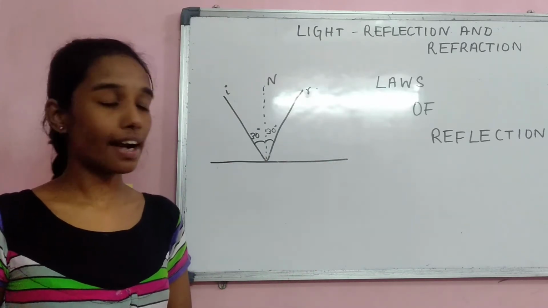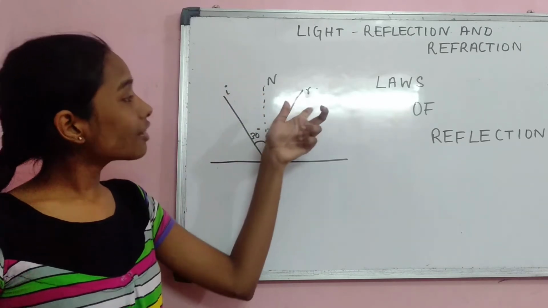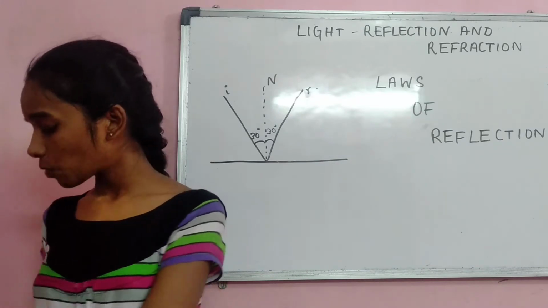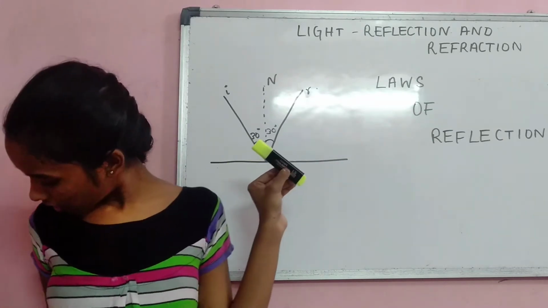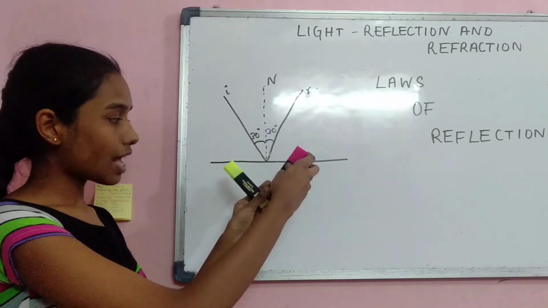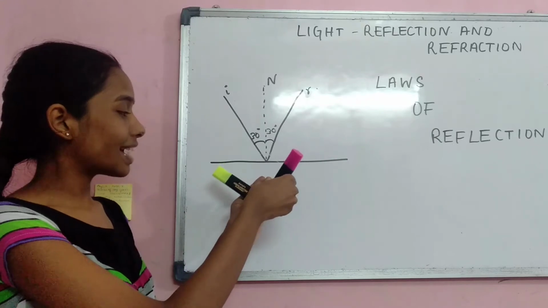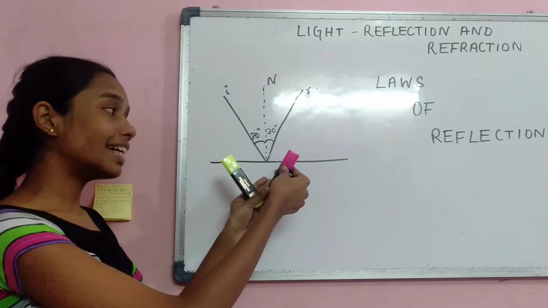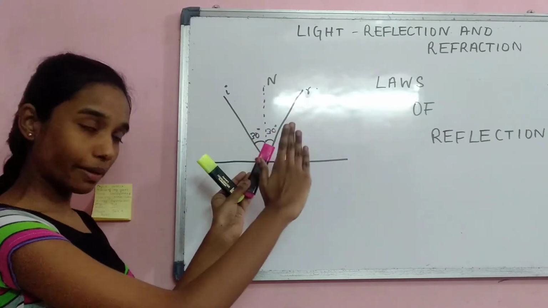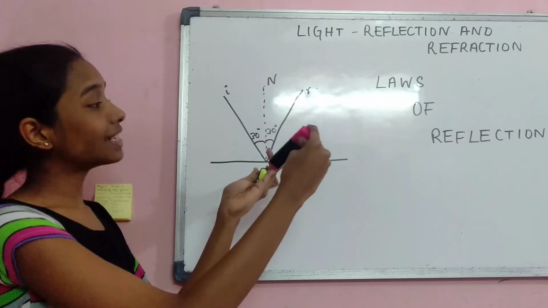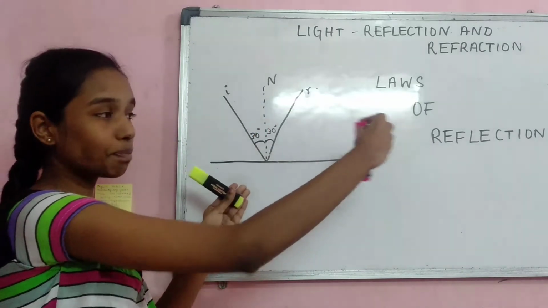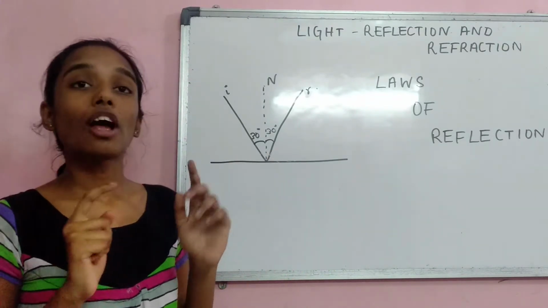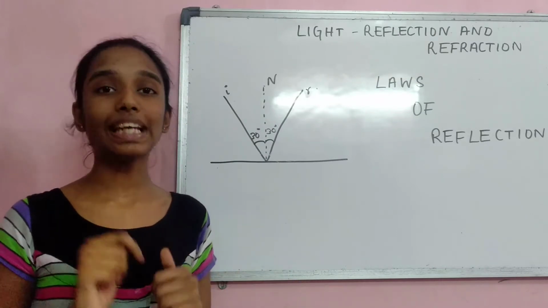Now the second law states that the incident ray, normal and the reflected ray lie in the same plane. What does this mean? Say you have this to be the incident ray and you have this to be the reflected ray. And I don't have another hand to show my normal, so imagine you also have the normal. The incident ray, normal and the reflected ray lie in the same plane. It's not that we have a reflected ray like this and an incident ray like this. It is in the same plane. This is what the second law of reflection states.